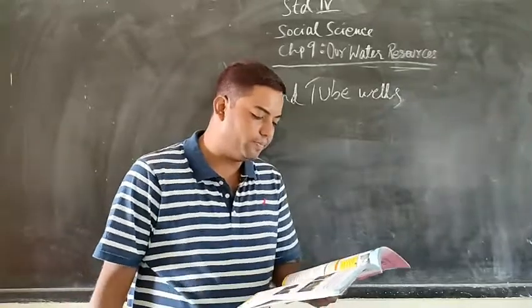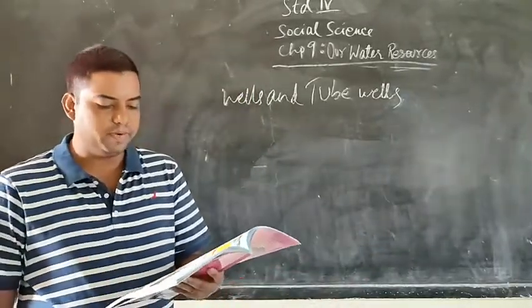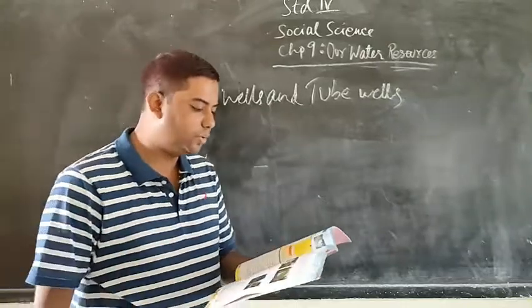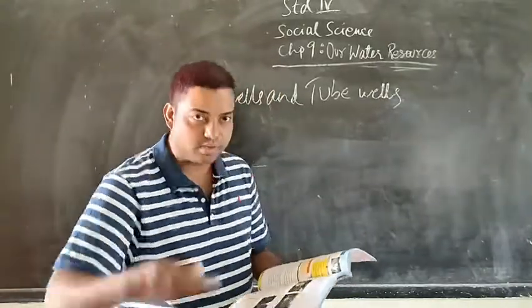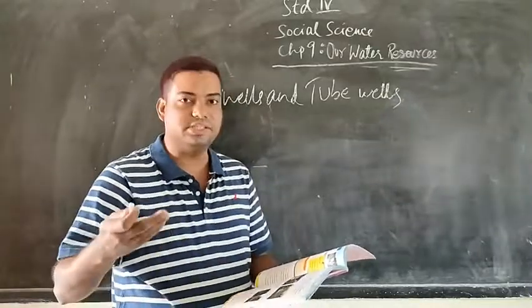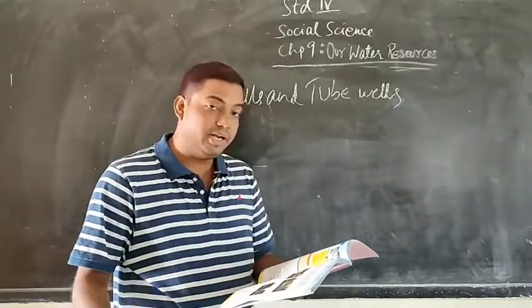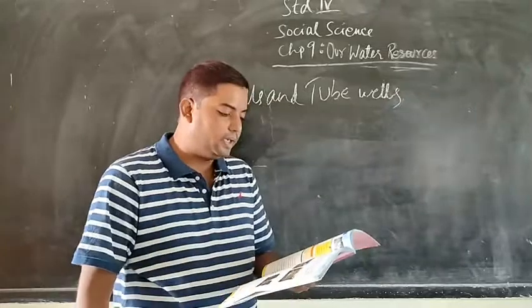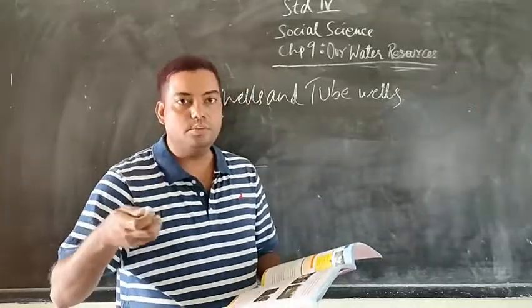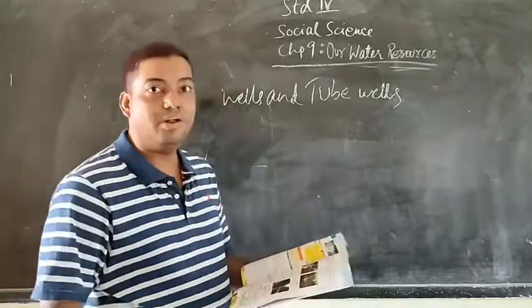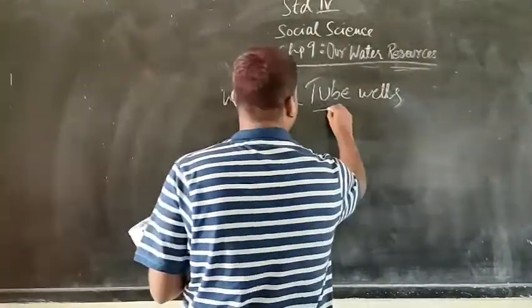It is called a tube well. They are used in the states of Punjab, Haryana, Uttar Pradesh and Gujarat. So, in villages, wells are dug to bring groundwater, that is the water which is below the earth, to the surface so that it can be used. But if the water level is very deep, then a hole is dug and water is brought out through an electric pump. We call it a tube well.